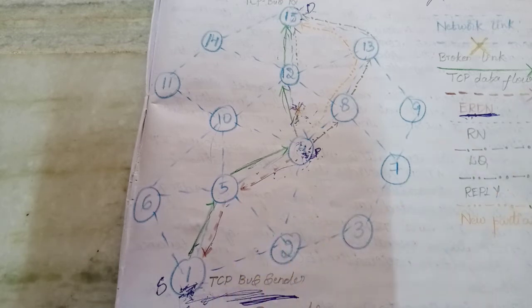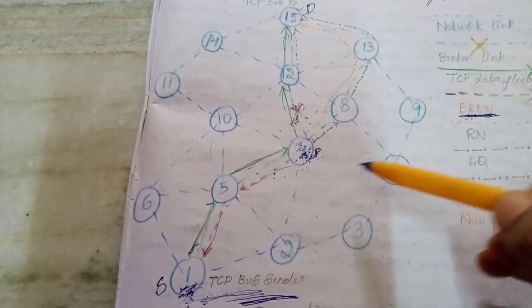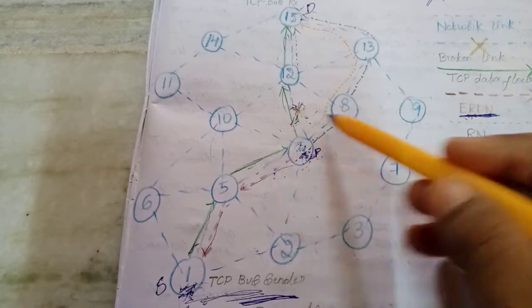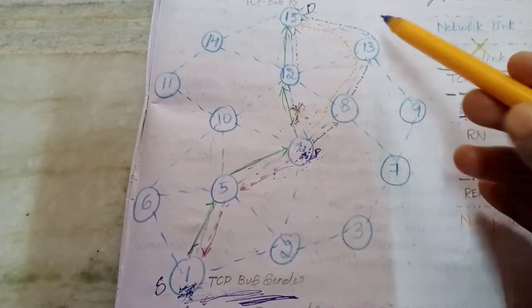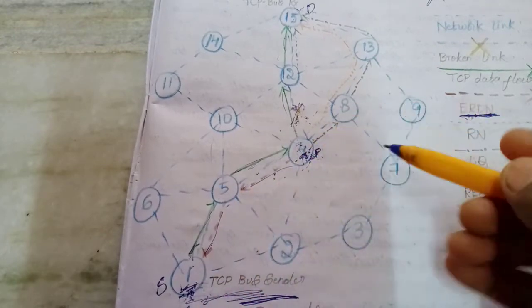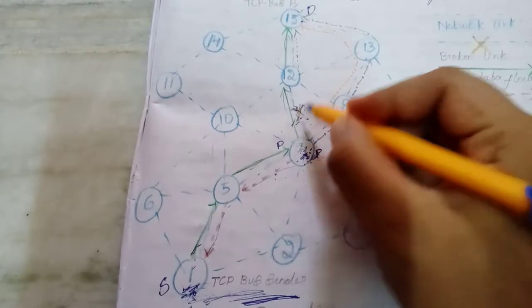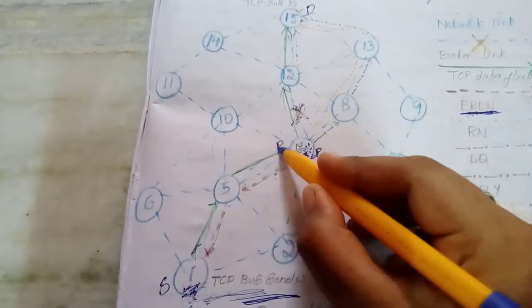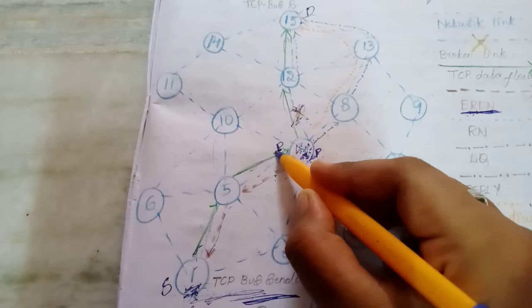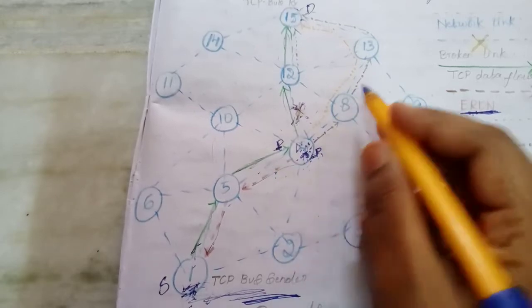Then this pivot node will try to detect all other routes that are available to the destination. For example, if a packet has reached here but the broken link has happened here, this node 4 will buffer this, means it will store this packet till another partial route is available to the destination.